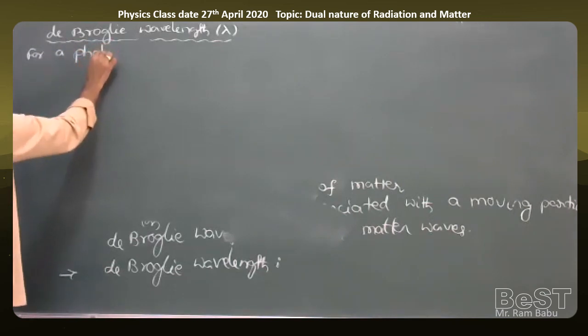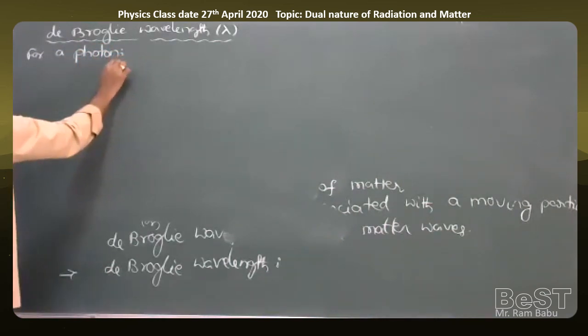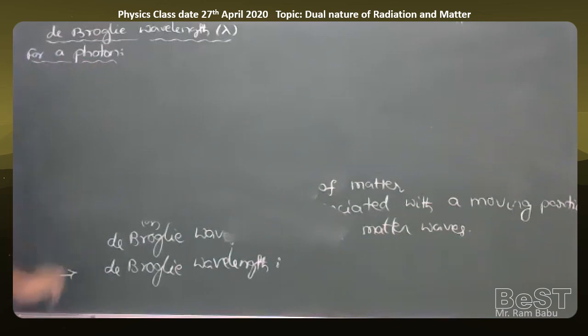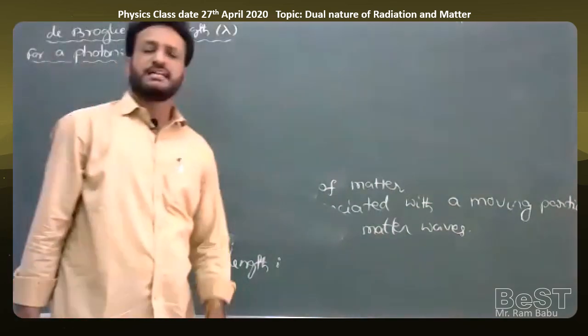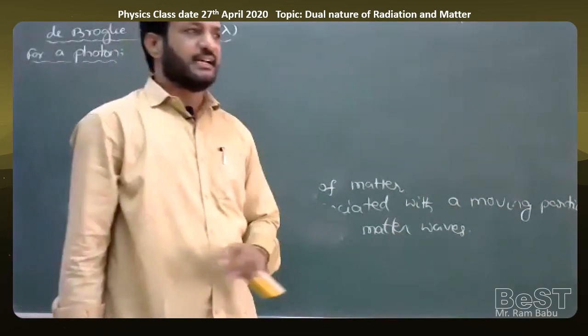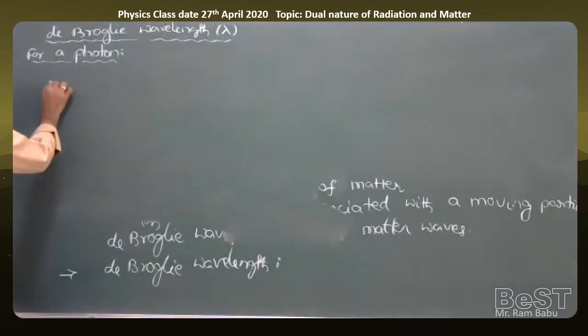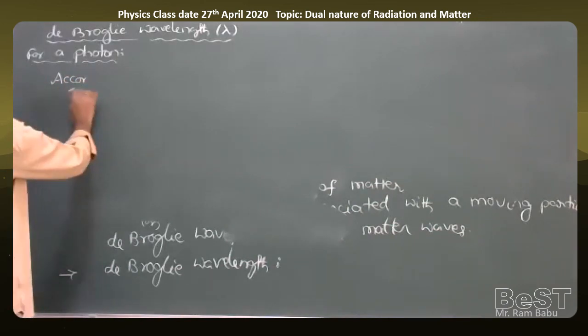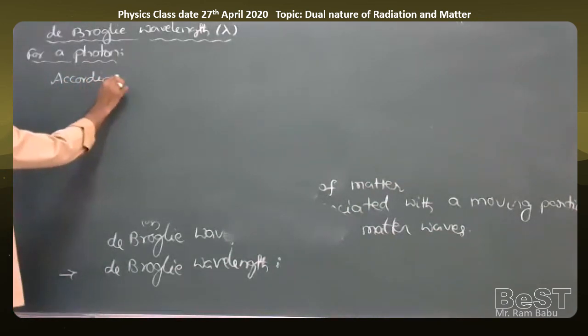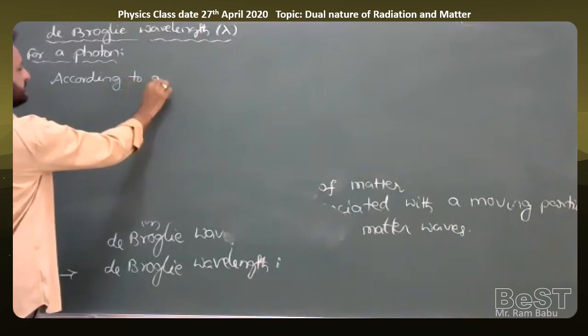So already in the previous class we discussed photon theory and what the properties of the photons are. Photon is one of the fundamental particles and a chargeless particle. So according to quantum theory, when a photon is in motion, what is the formula for the energy of the photon?